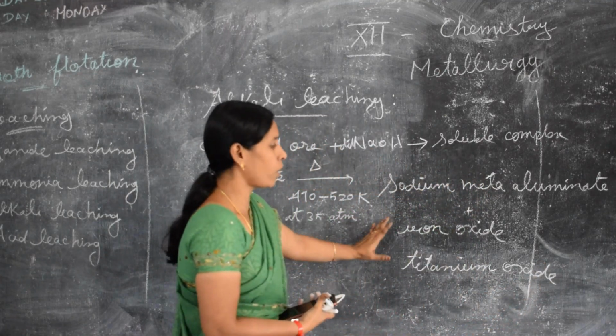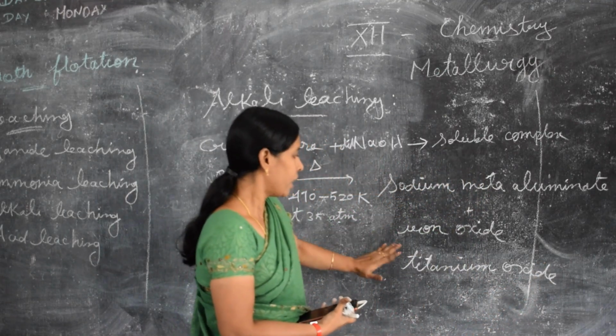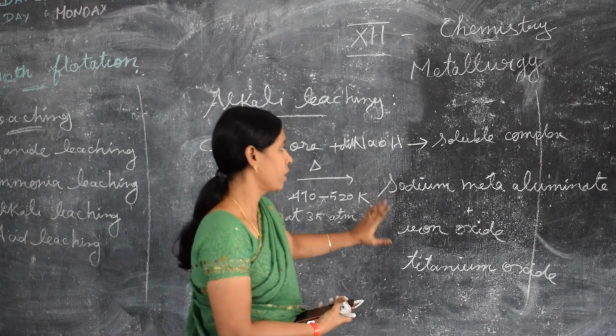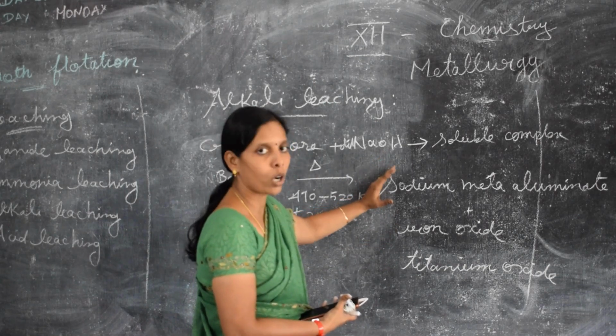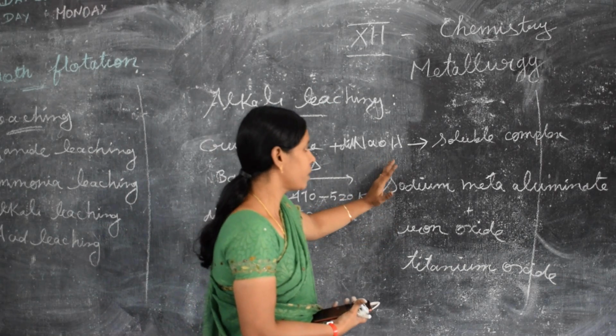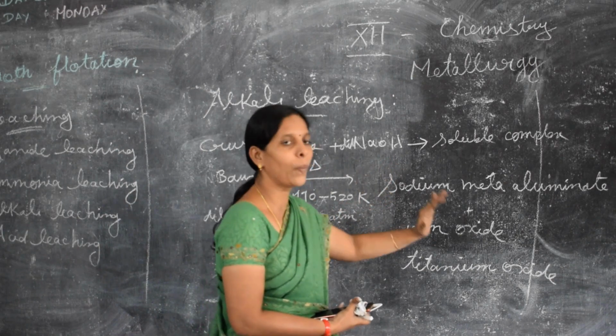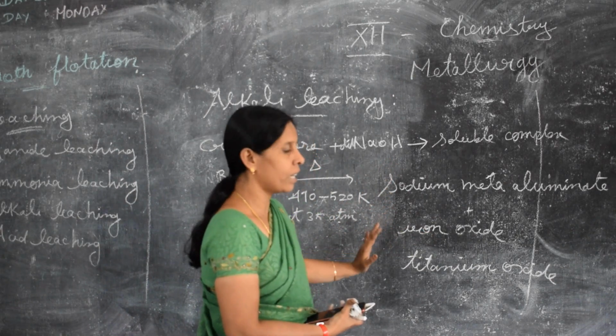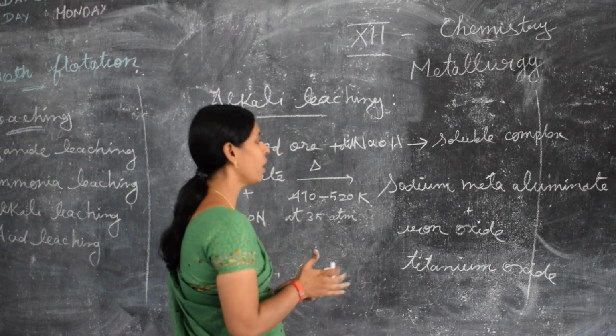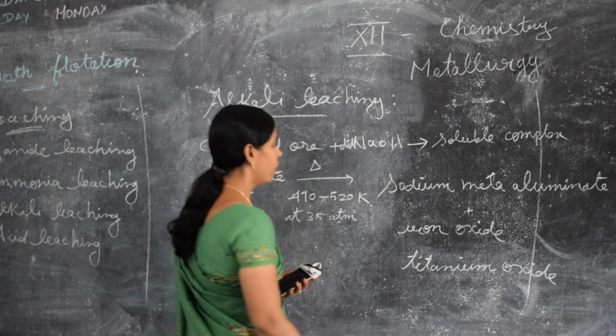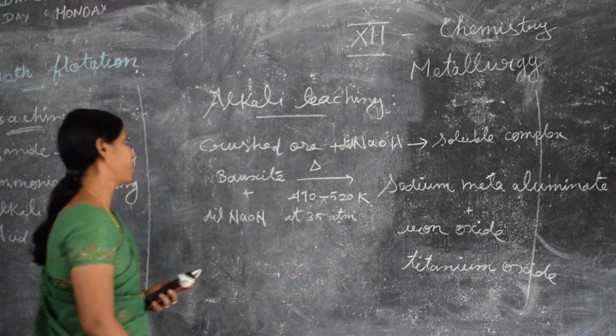These are insoluble compounds. Sodium meta-aluminate is a soluble complex, leaving behind the iron oxide and titanium oxide, the gangue particles, which go out. So this is the first step.